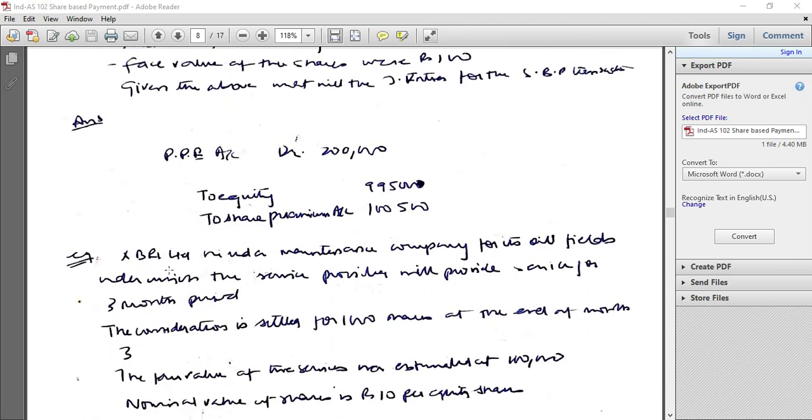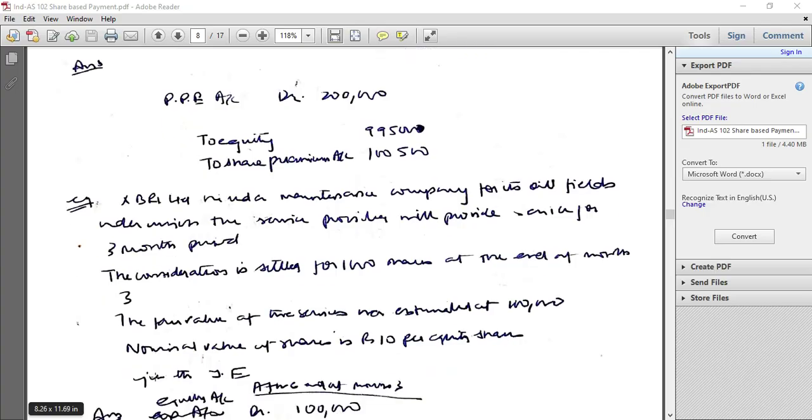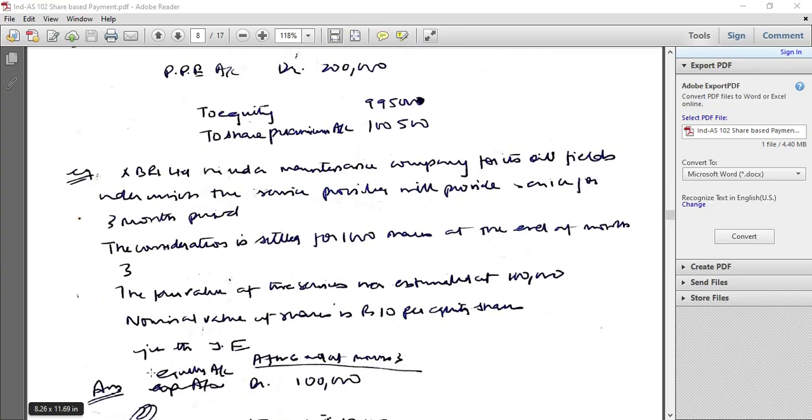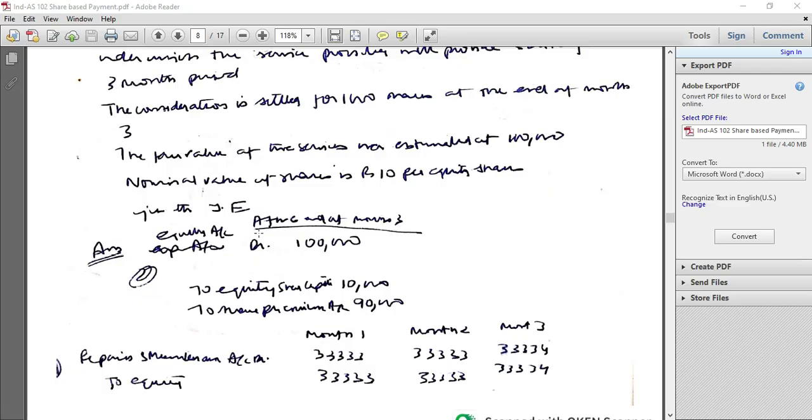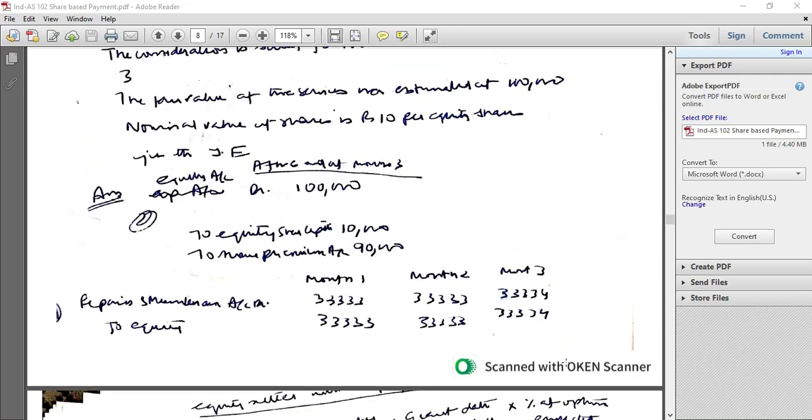Example, if there's a maintenance company which provides service for a 3 month period, the consideration is settled with 1,000 shares at the end of month 3. The fair value of the services is 1 lakh rupees. Nominal value of shares is 10 per equity share. Then equity account debit 1 lakh, to equity share capital 10,000, to share premium 90,000, and repair and maintenance account debit to equity account 33,333 would be the charge in month 1, month 2, and month 3.